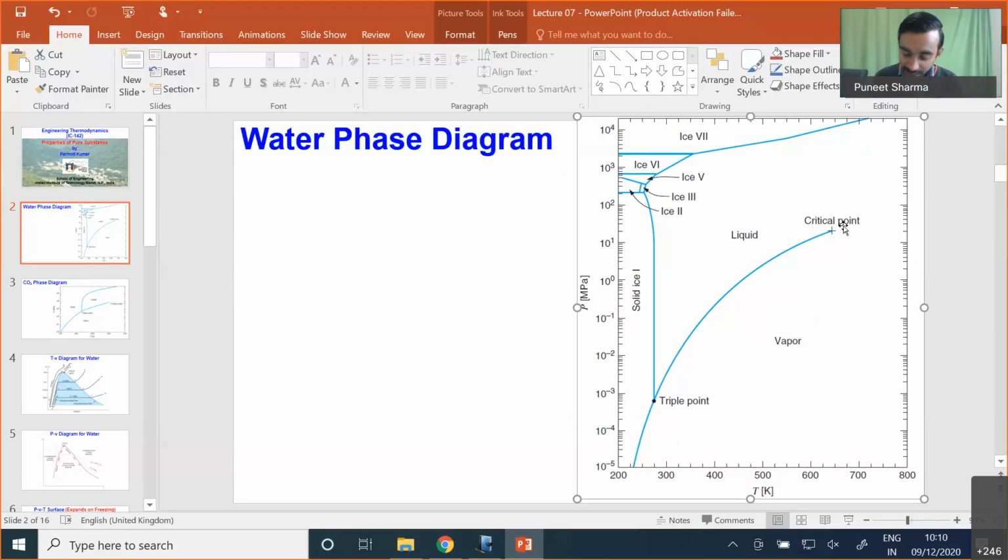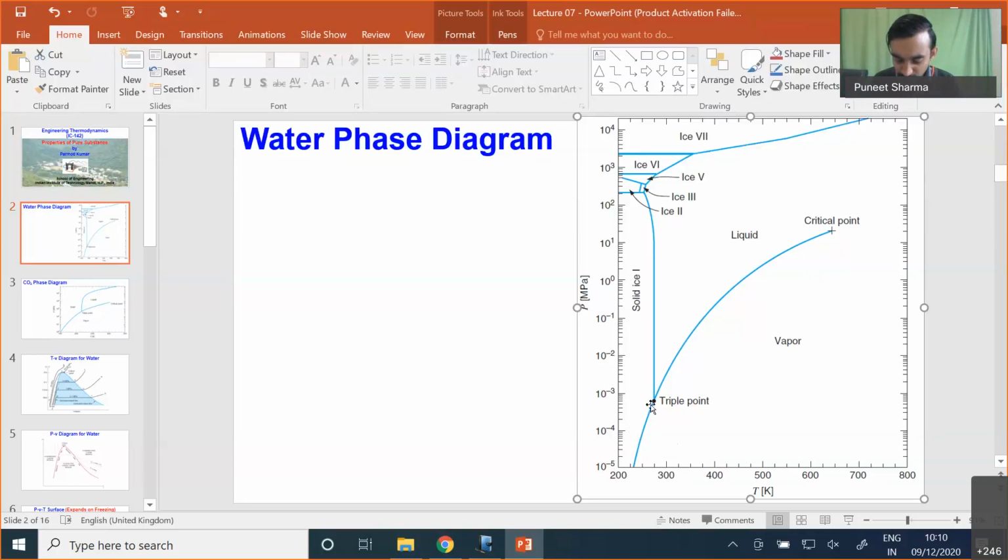If we move to lower values of temperature and pressure along the vaporization line as well as the solid-liquid line, we will find a point where both these lines merge, and below that solid converts directly into vapor.